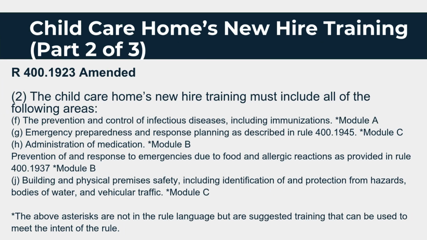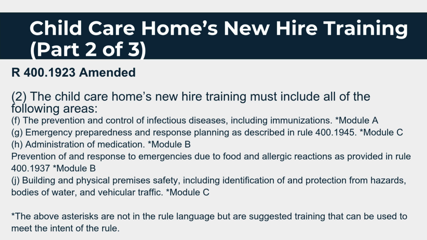Child Care Homes New Hire Training, Part 2 of 3. R 400.1923 amended. 2. The Child Care Homes orientation training must include all of the following areas: f. The prevention and control of infectious diseases, including immunizations. Module A. g. Emergency preparedness and response planning as described in Rule 400.1945. Module C. h. Administration of medication.